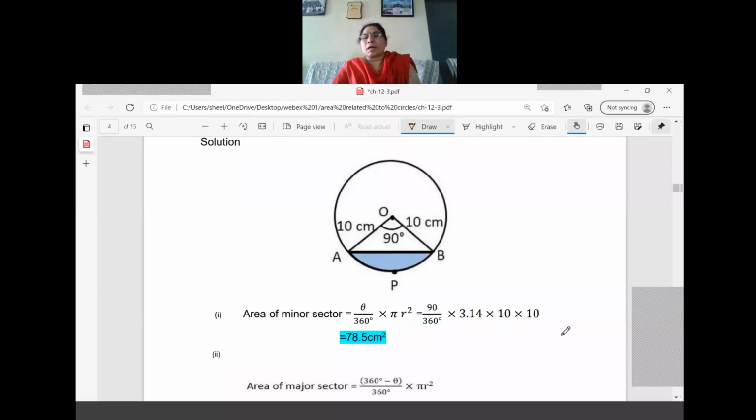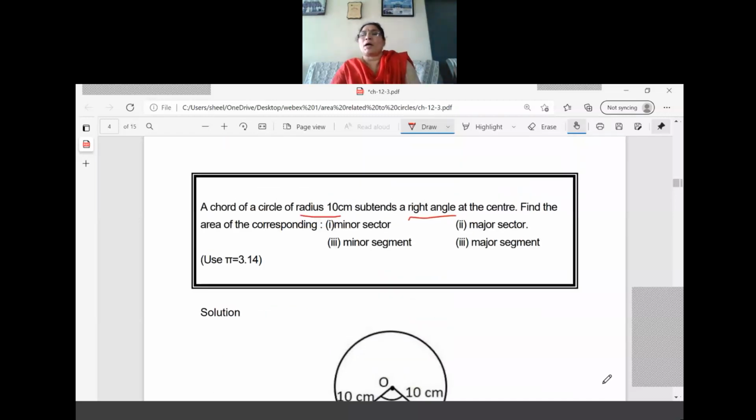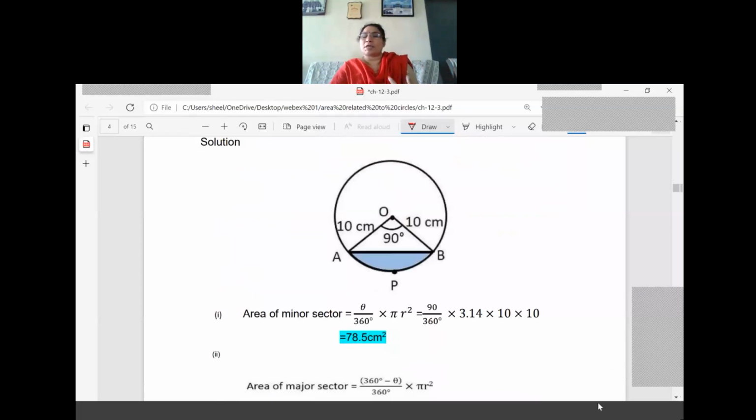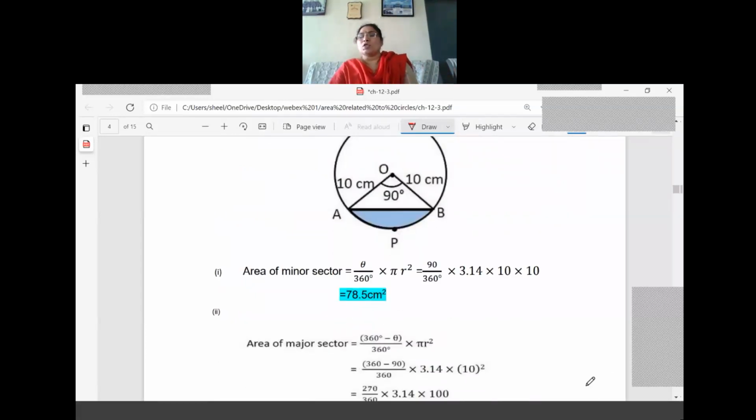And what is radius 10. So the value of pi is also given in the question, that we must use 3.14. So we have substituted and the answer is 78.5 centimeter square. Now the second part, that is the major sector. For the major sector, we have learned that 360 minus theta is the changing part, right? So 360 minus theta by 360 into pi r square.